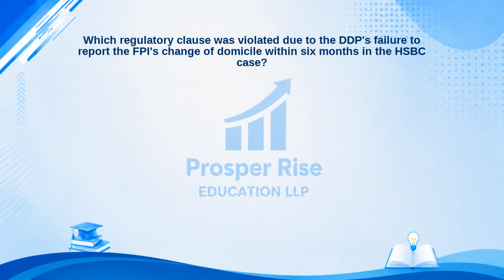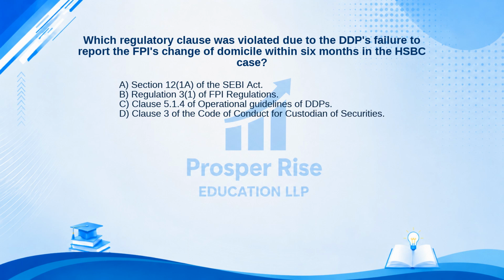Which regulatory clause was violated due to the DDP's failure to report the FPI's change of domicile within 6 months in the HSBC case? Here are your options. A. Section 12(1)(a) of the SEBI Act. B. Regulation 3(1) of FPI Regulations. C. Clause 5.1.4 of Operational Guidelines of DDPs. Or D. Clause 3 of the Code of Conduct for Custodian of Securities. Take a moment to pause the video and decide.